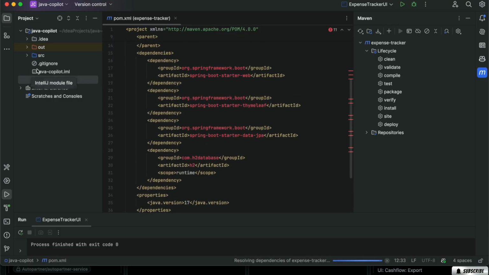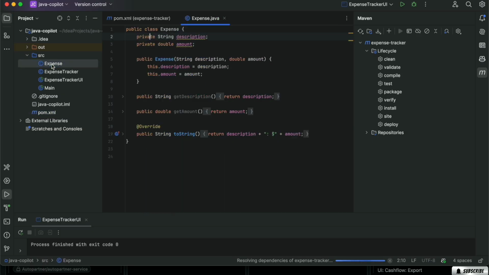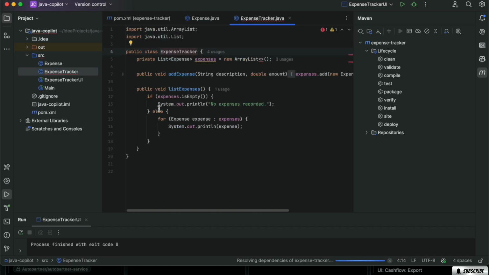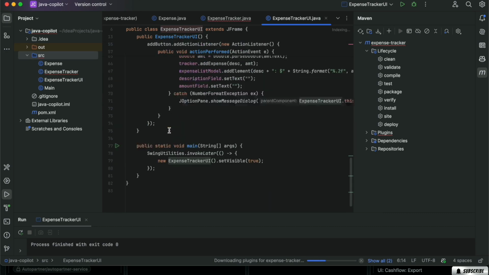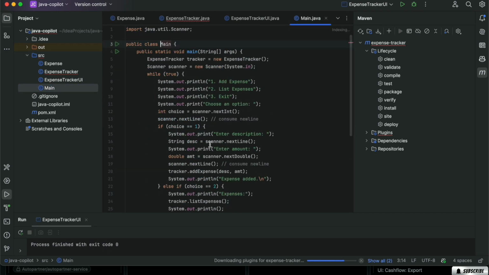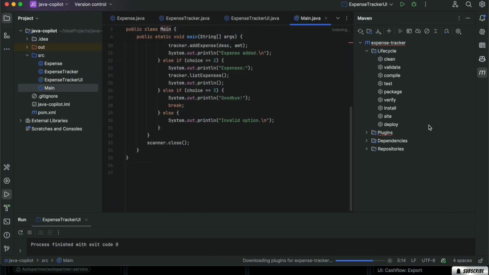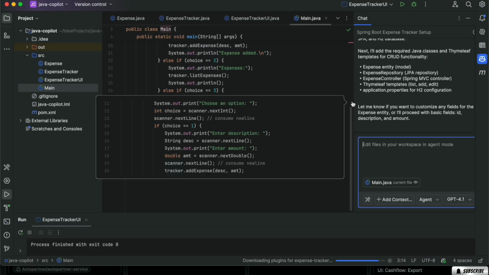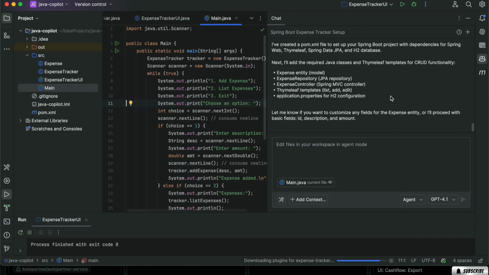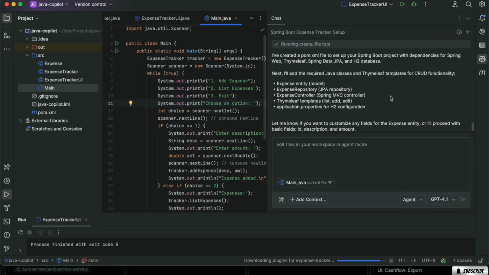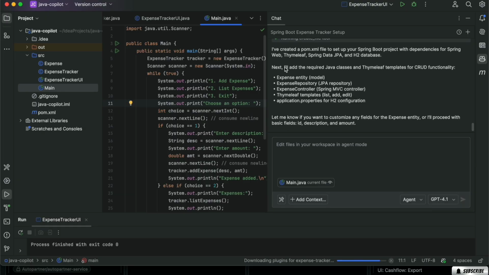Let's continue the review. So now we have a source folder with expense that we saw before. That's our previous attempt and our main. Okay, so now I see that from this iteration we have only this POM file added, and that's planned for the next iteration. Let's continue in the next video.